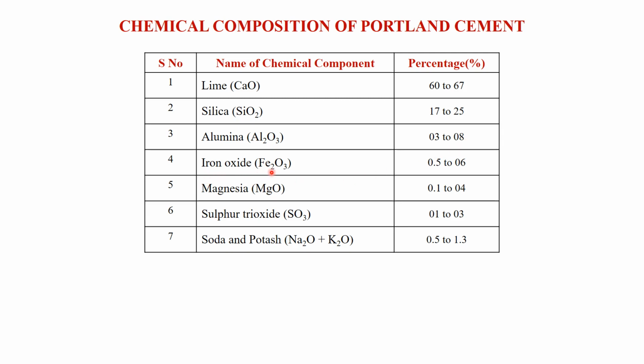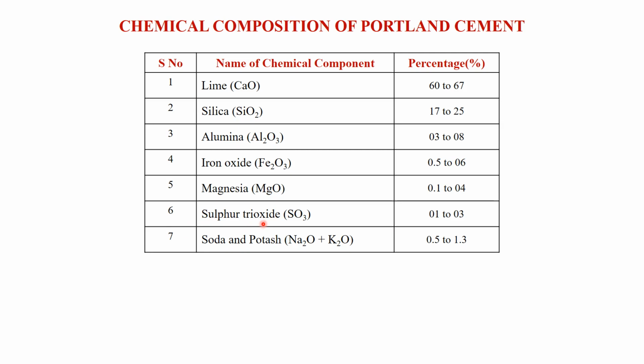Iron oxide Fe2O3 is present in 0.5 to 6%, and it is responsible to impart color, strength, and hardness in the cement. Magnesia MgO is present in between 0.1 to 4%. It imparts color and hardness in cement, but if it is present in excess quantity, then it increases the unsoundness, means decreases the soundness behavior of the cement, which is undesirable.